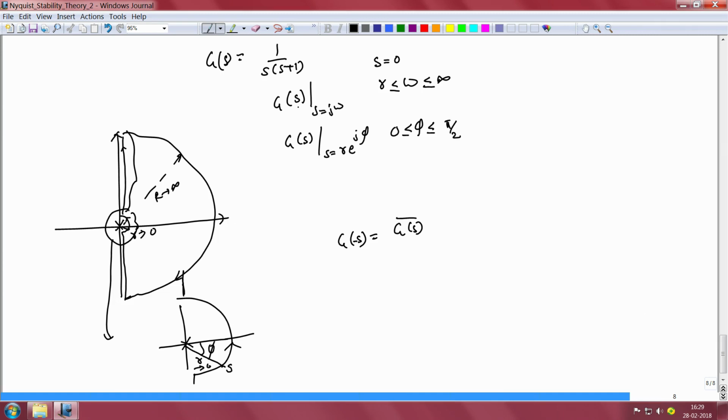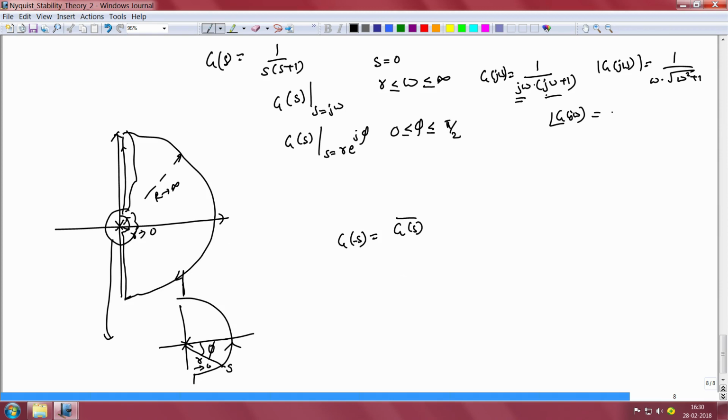So, if we first compute this term G(s) for s equals j omega, we would have it to be of the form 1 by j omega times (j omega plus 1). The magnitude of G(j omega) would be equal to 1 by omega times square root of omega square plus 1. The angle of G(j omega) would be the angle of 1 by j omega plus the angle of 1 by (j omega plus 1).